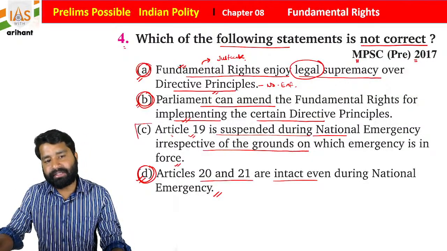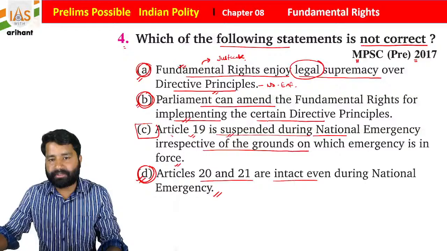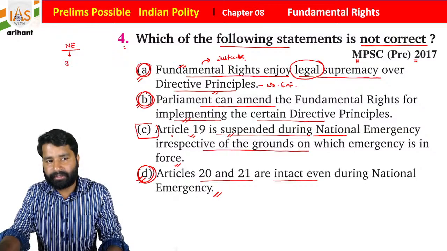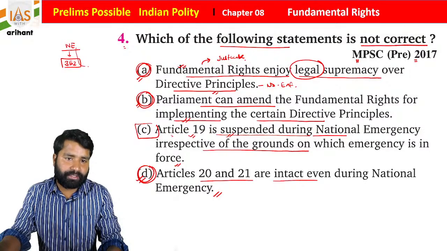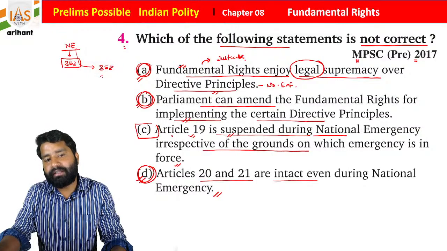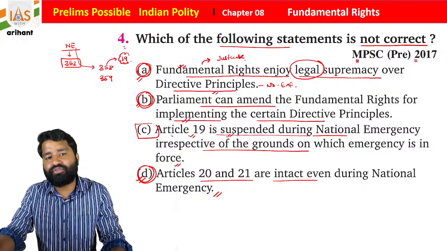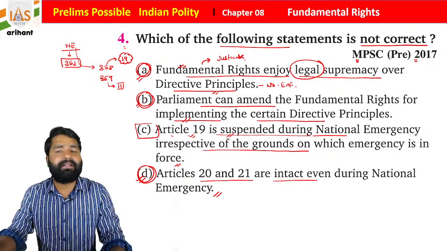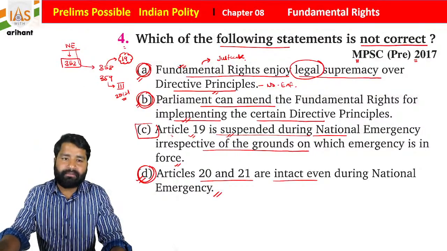Statement C mentions that Article 19 is suspended during the national emergency. As you know, students, during the national emergency, fundamental rights are suspended. Article 352 is about the national emergency, and when a national emergency is imposed, Articles 358 and 359 are activated. Article 358 says that Article 19 is suspended, and Article 359 says that if the President wants, he can suspend any article of Part 3 except 20 and 21. Another very important thing, students.